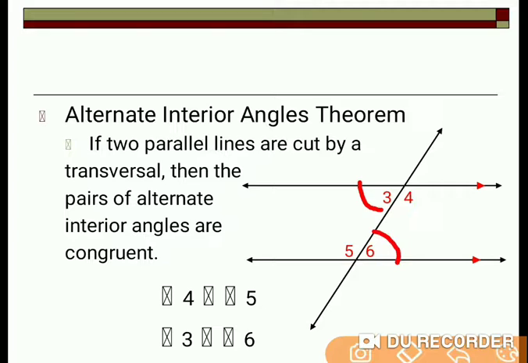If you observe, alternate angles make a shape of Z. So whenever you want to identify alternate angles made by a transversal on two parallel lines, we always look for this shape. Look, this is your first angle, angle number 3, which is equal to angle number 6. Here we have angle 3, here we have angle 6, and they make the shape of Z. This way you can identify alternate angles.